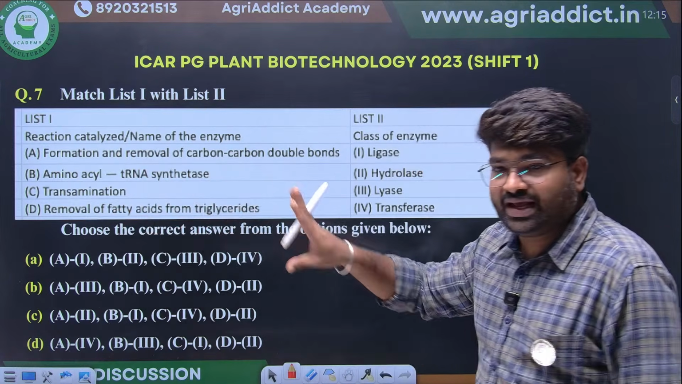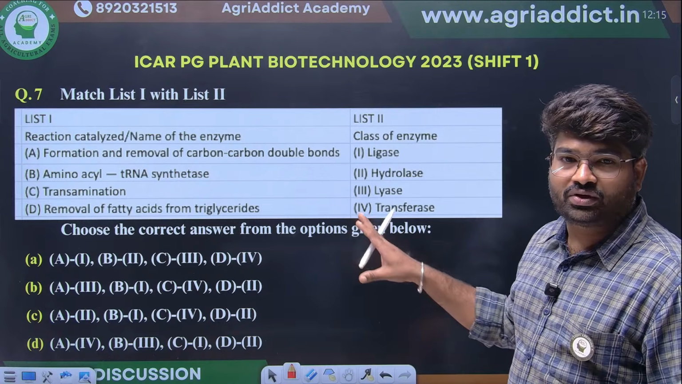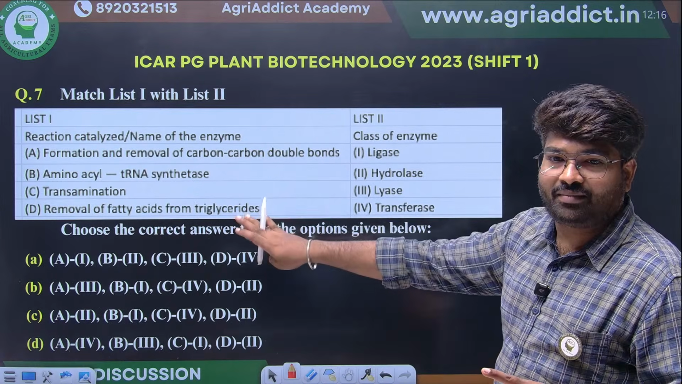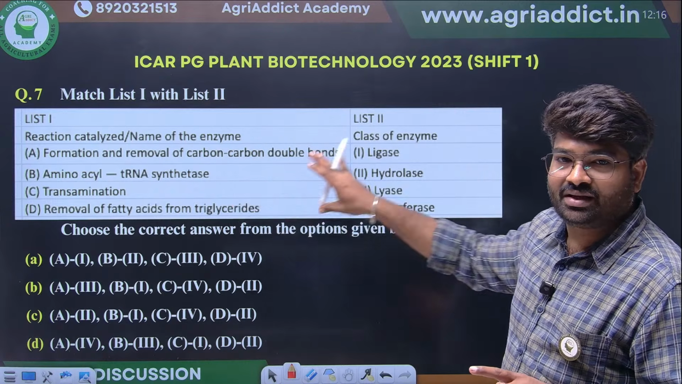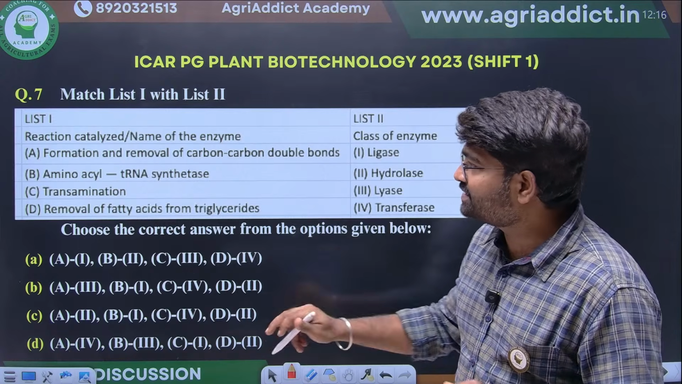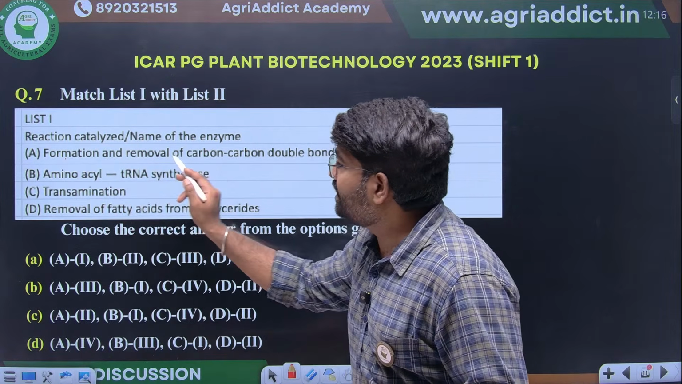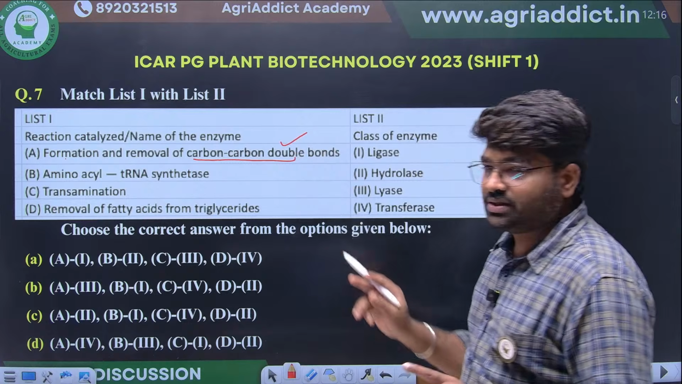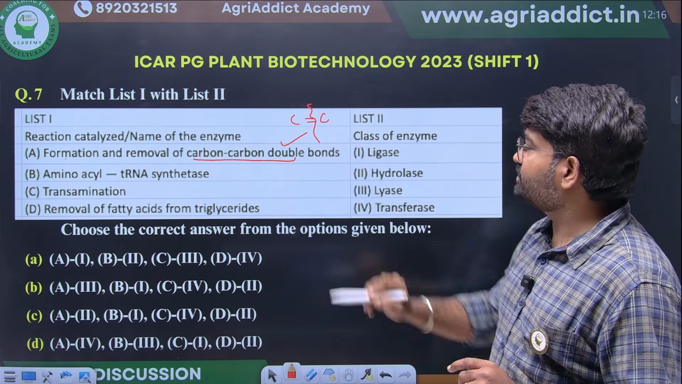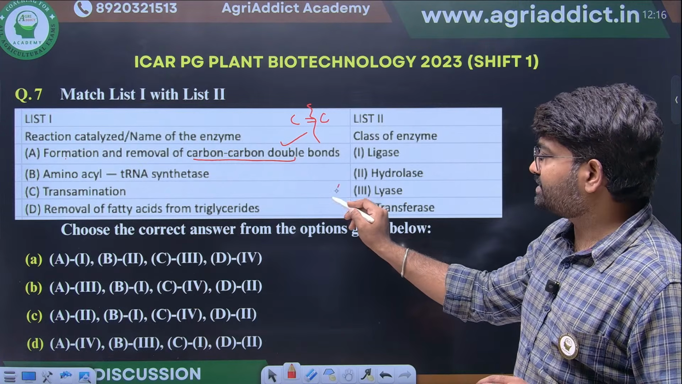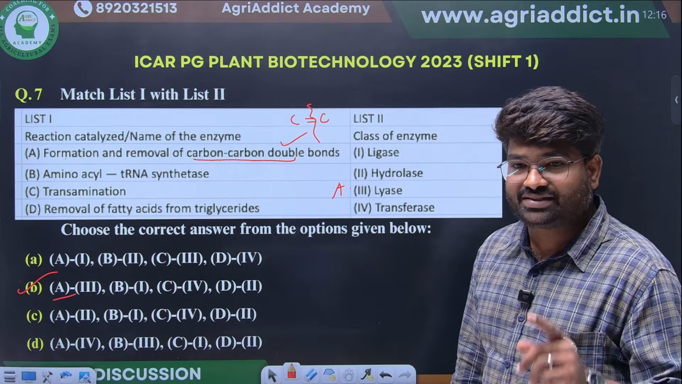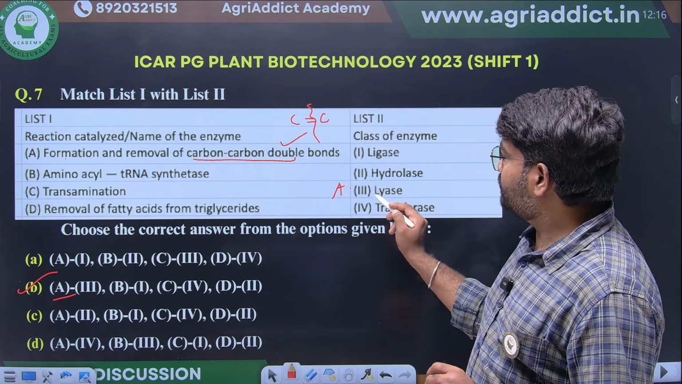Next, every year they are asking one question from enzyme classification. They are giving different chemical reactions or different enzyme names, and they are asking to match them with the class of the enzyme. Just match this first. Formation and removal of carbon-carbon double bond. So a carbon-carbon double bond is formed or removed. First thing, it will come as lyase. Option B is the right option. So lyase.